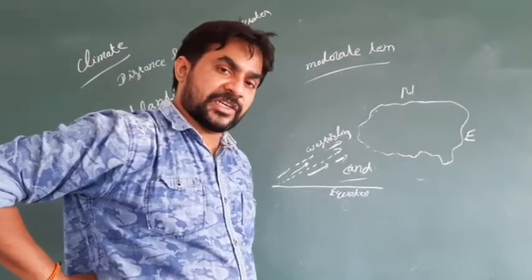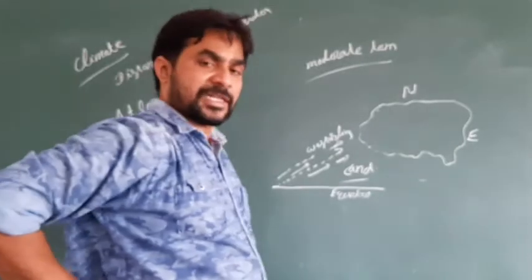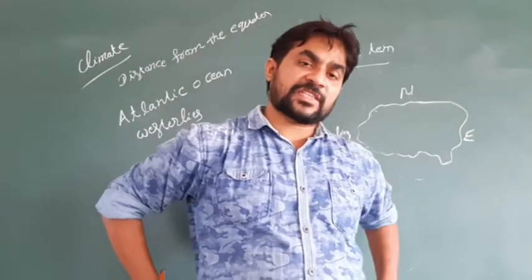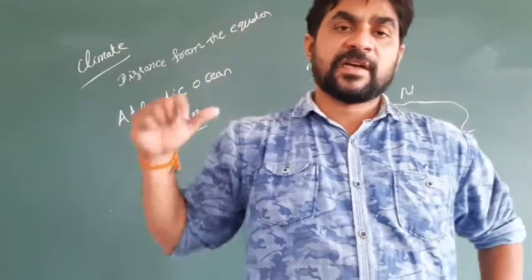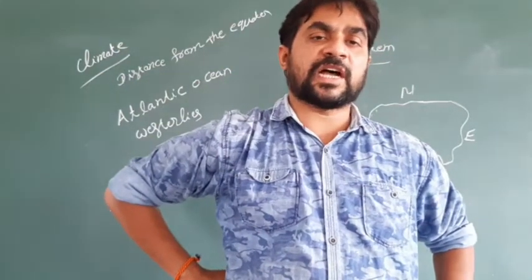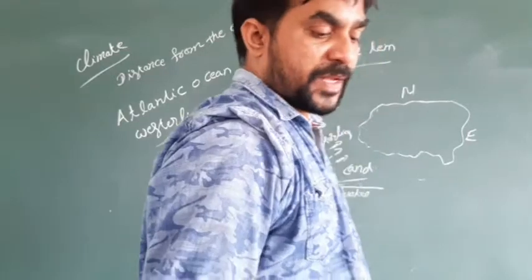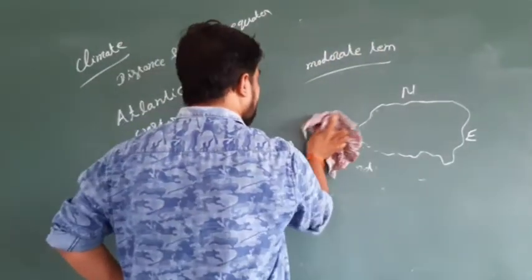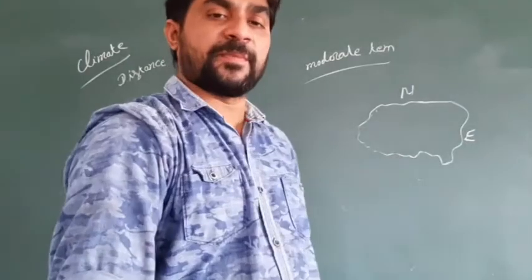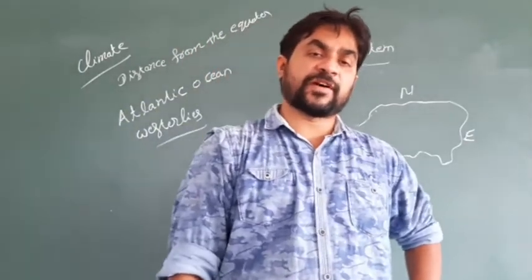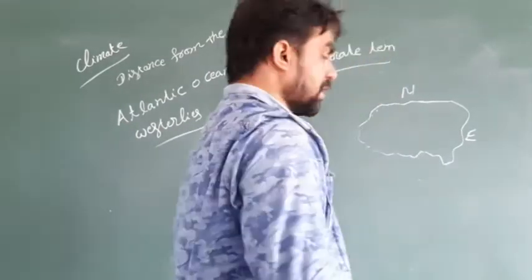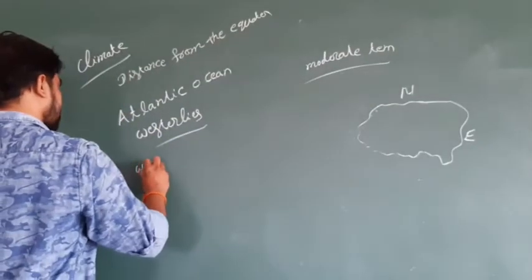So one is that it is near the Atlantic Ocean, and also it is facing the westerlies. Westerlies is a wind which is coming from the region of the equator and it blows towards the western side of the European continent. Because of this factor, throughout the year there cannot be a winter and the ice is going to melt, and it is very suitable for growing crops in the region of Europe because of the westerlies also. Next one is warm ocean currents.